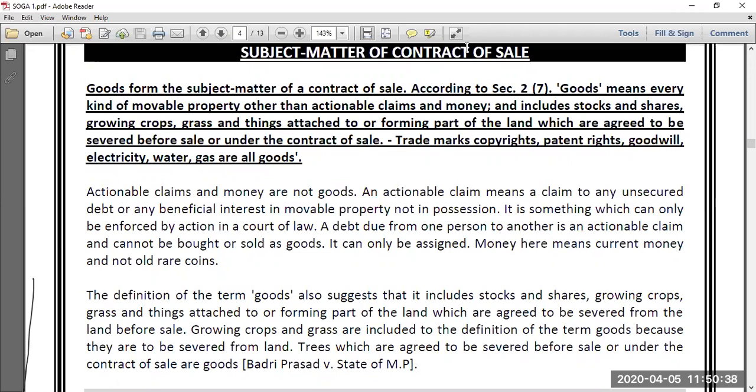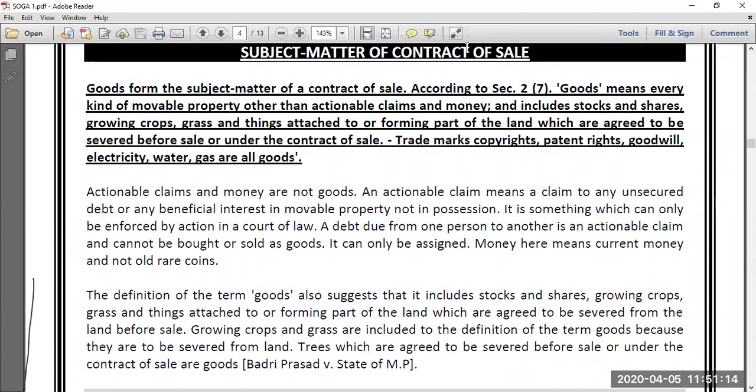Severed means separate, which are agreed to be severed before sale or under the contract of sale. Trademark, copyright, patent rights, goodwill, electricity, water, gas, all are goods. But as we all know, actionable claims and money are not goods. So in actionable claim, we must remember that all claims of unsecured debt, or if anyone has given an unsecured loan, then the unsecured debt or unsecured loan will be treated as an actionable claim, and so it cannot be treated as goods.